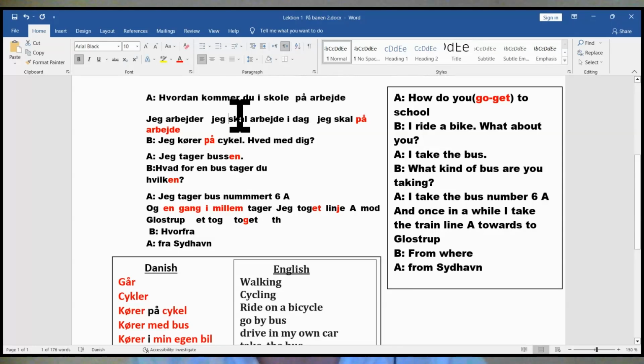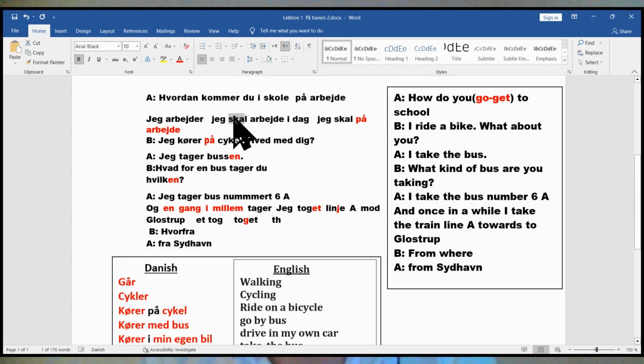Here skal comes like will. Sometimes it comes like have to, like I should, for example I must. Okay, here jeg skal arbejde or jeg arbejder i dag. So here it comes like will. Jeg arbejder, I work. Remember these rules, please, when you are writing.